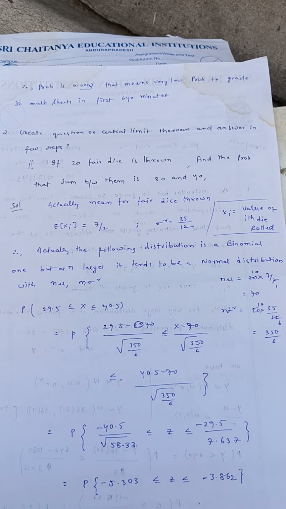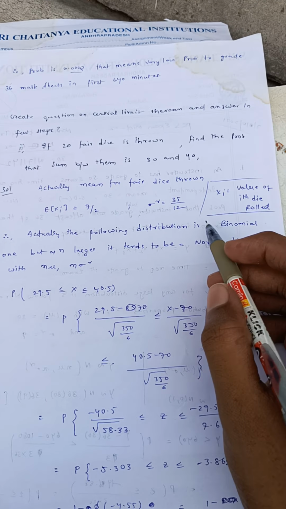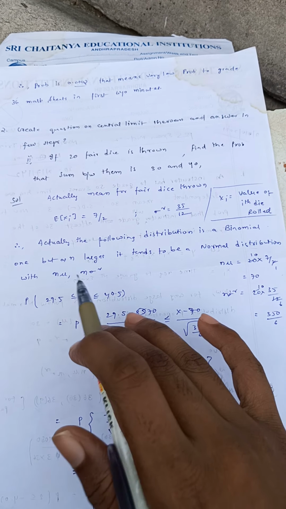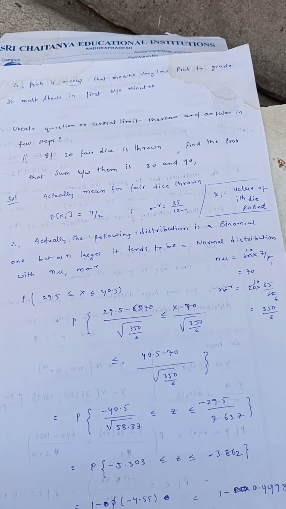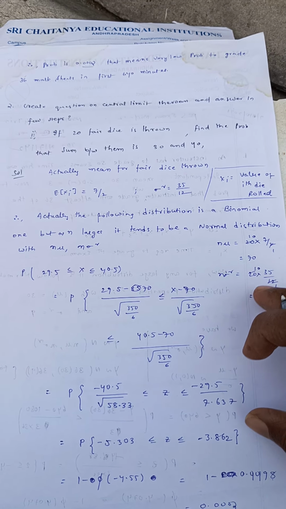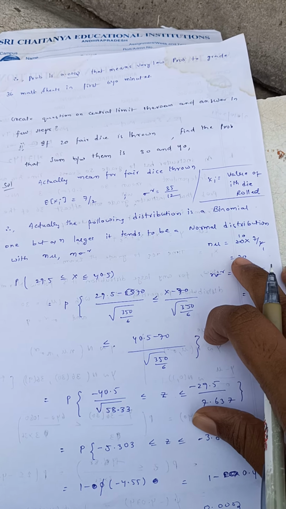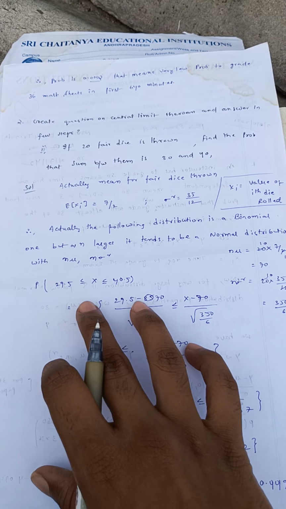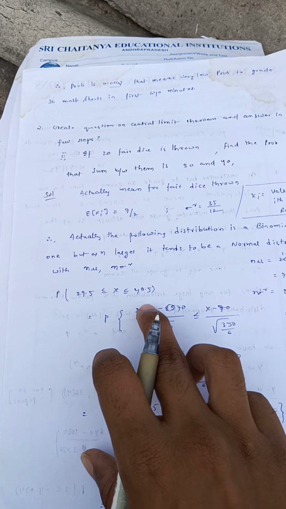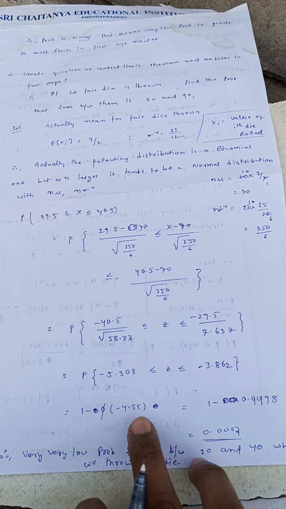So what I have done here is first take the mean and variance of throwing a fair die. As we also know, the distribution is binomial, but as we are considering a very large number, it tends to be a normal distribution. This is the law of large numbers. So I have considered n mu and n sigma square, and I want the probability between the sums, I have considered, right, 29.5 and 40.5. I did some calculation on that.